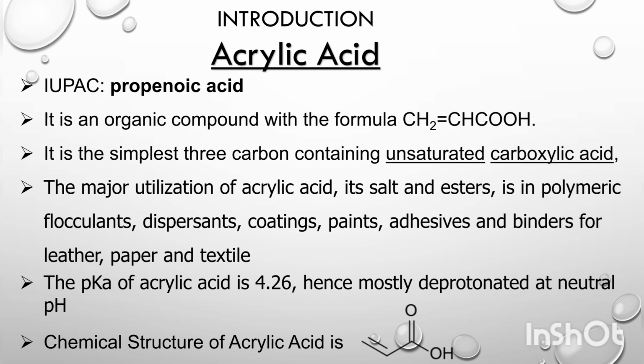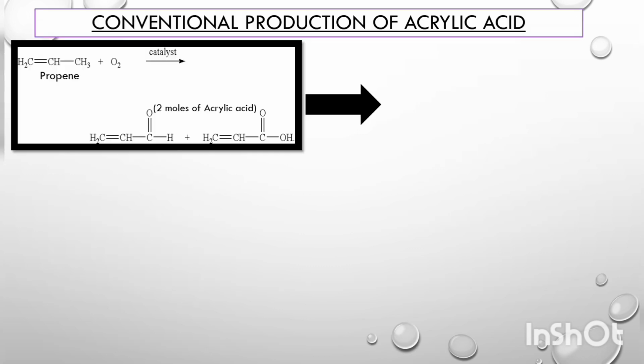Let's know what is acrylic acid. The IUPAC name of acrylic acid is propenoic acid. It's an organic compound having 3 carbons. It's the simplest unsaturated carboxylic acid. The major utilization of acrylic acid is in polymeric flocculants, dispersants, coatings, paints, adhesives, and binders for leather, paper, and textile. The pKa value of acrylic acid is 4.26, hence it is mostly deprotonated at neutral pH.